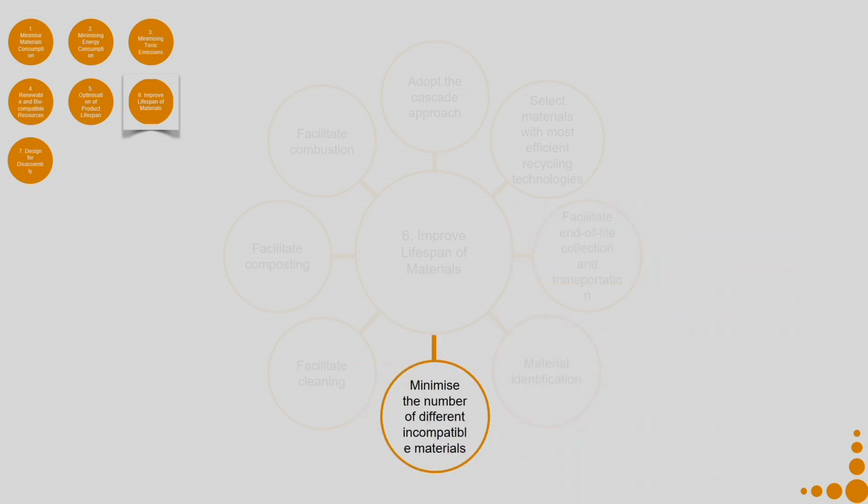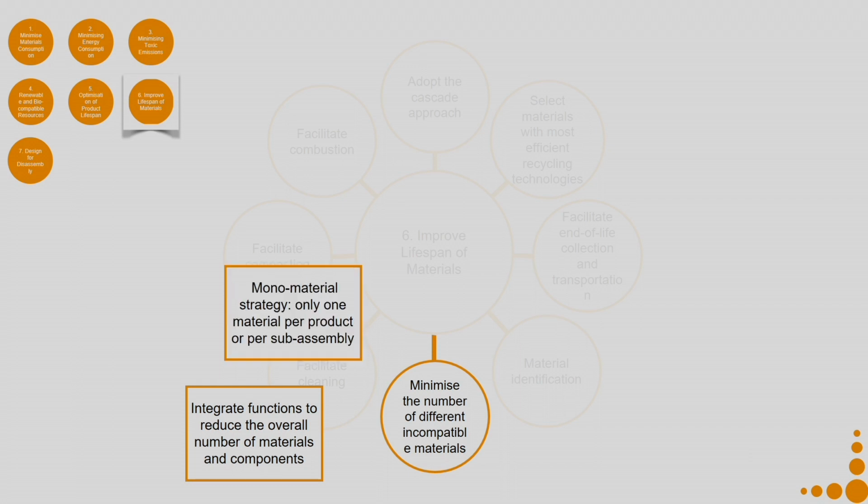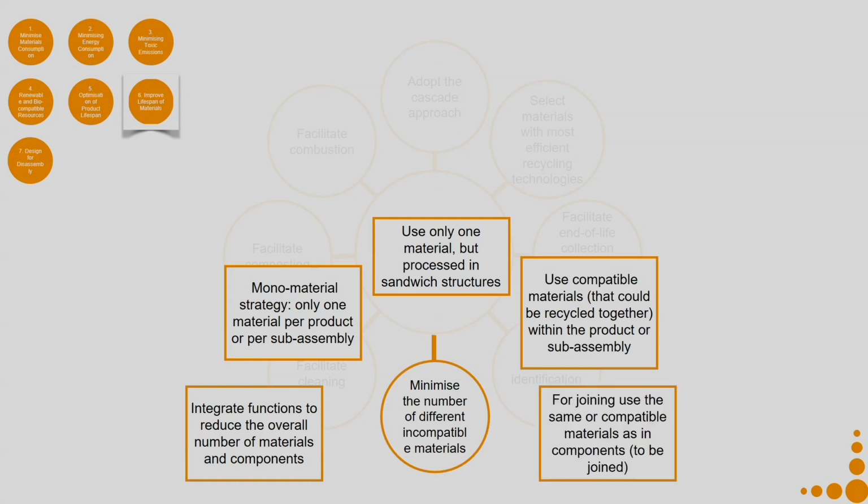Then minimize the number of different incompatible materials. Integrate functions to reduce the overall number of materials and components. Mono-material strategy, only one material per product or per assembly, is a very good strategy, but of course not always possible. Use only one material, but processed in sandwich structures that can give you better structural integrity in cases where it is required. Use compatible materials that can be recycled together within the product or subassembly. For joining, use the same or compatible materials as in the components to be joined.